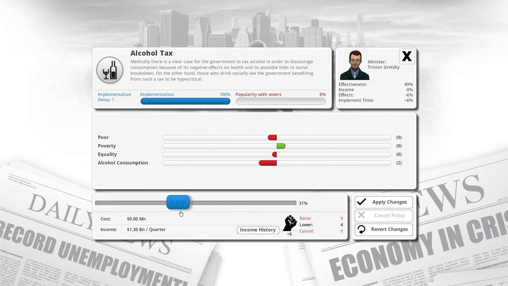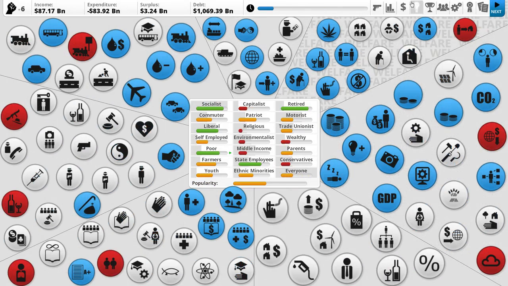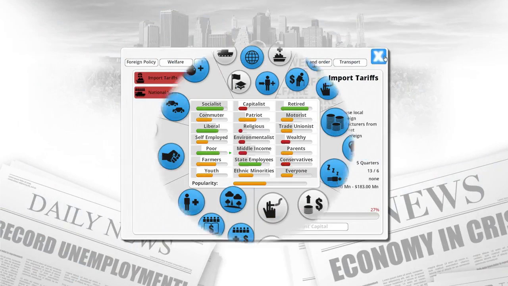The popularity with the voters is absolutely none. So what I should do is just get rid of this. There'll be other ways to get rid of that, I'm sure. Anyway, we don't have enough political capital to do anything, so let's move to next turn.